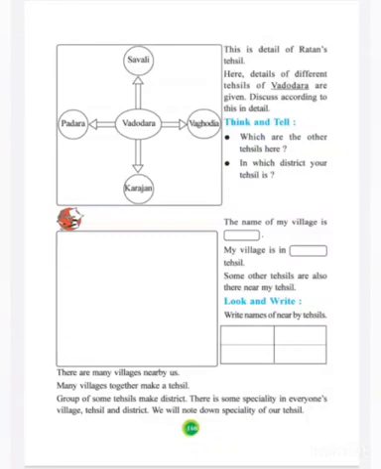Then the name of my village is again the same. One more example you are going to write. You can take some other examples, another village, and make it like this in the given box. Vadodara is already given. You are going to write another village and complete this. We are going to discuss this in the live class.